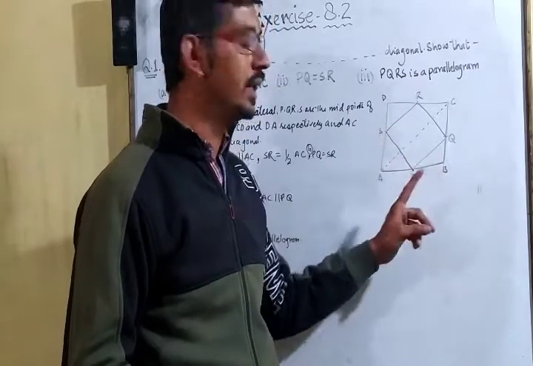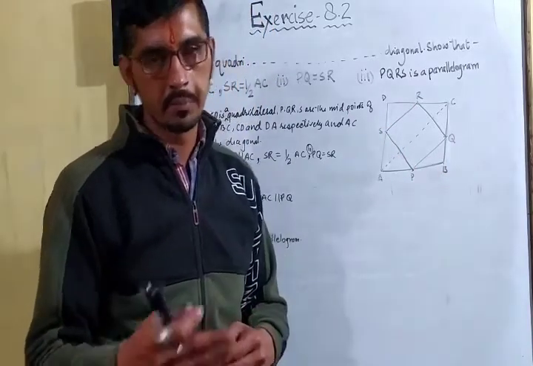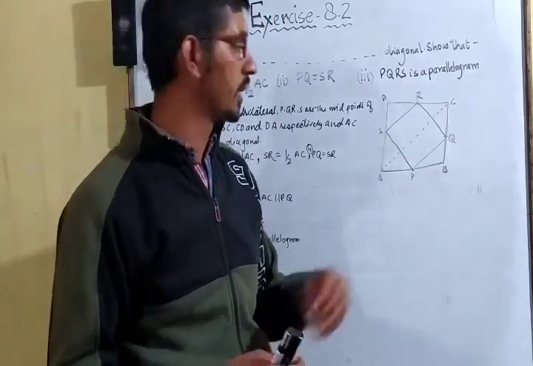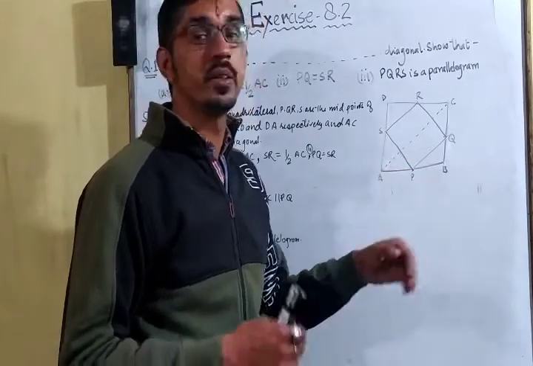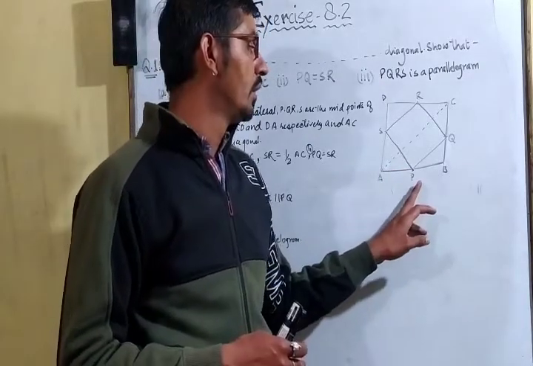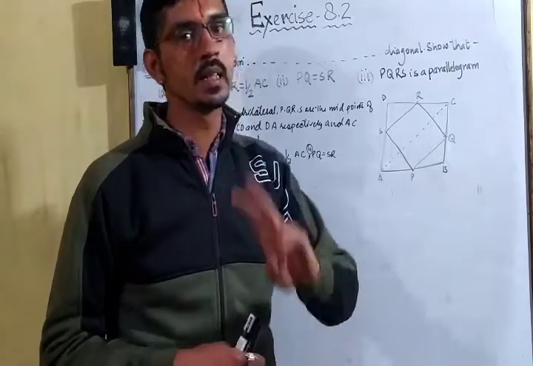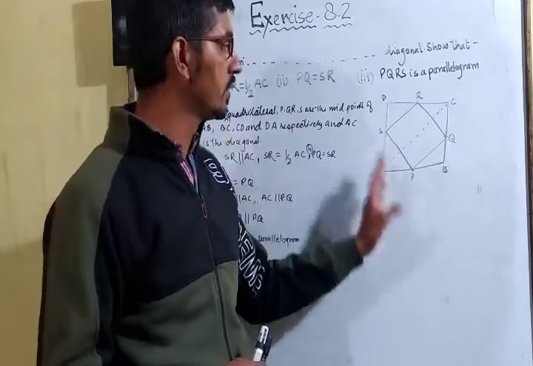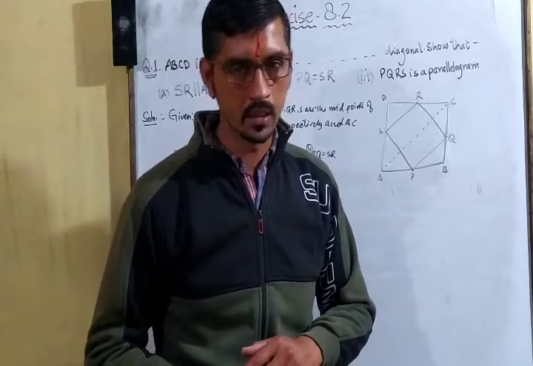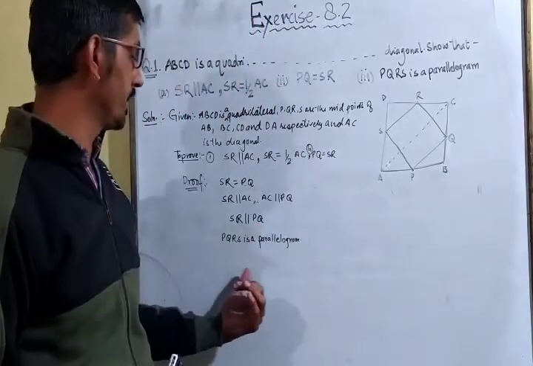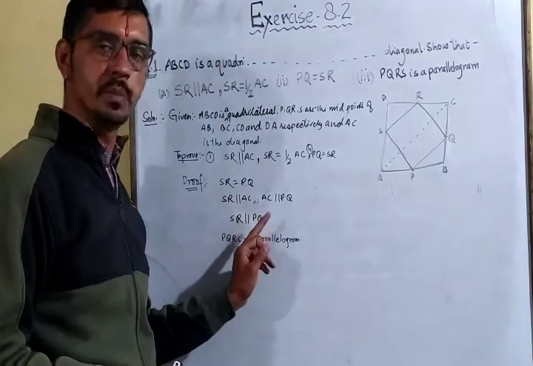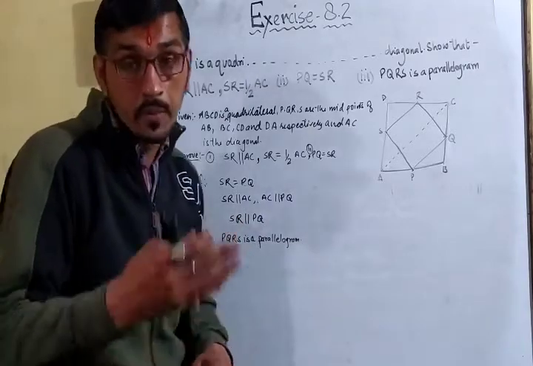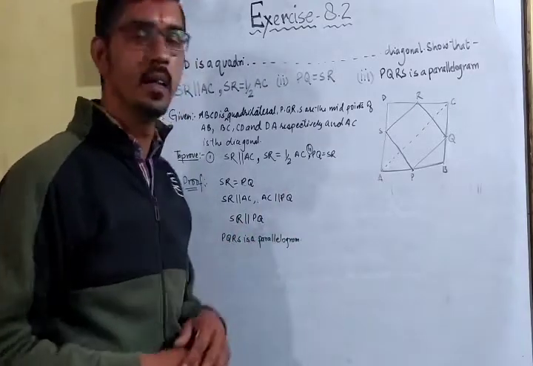Then what we can say कि एक पेयर वाली थ्योरम, वन पेयर वाली थ्योरम कौन सी है? 8.8. 8.8 थ्योरम says कि if you prove a pair parallel as well as equal to each other, then the figure is said to be a parallelogram. So PQRS is a parallelogram because we have proved SR is equal to PQ and SR is parallel to PQ as well.